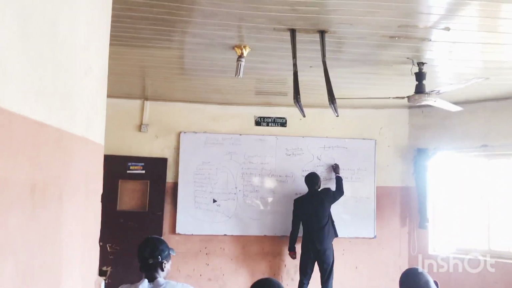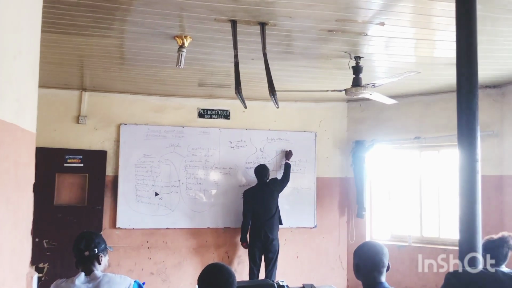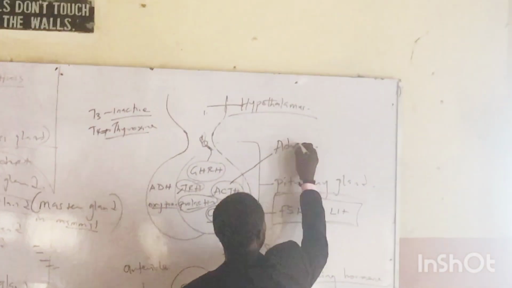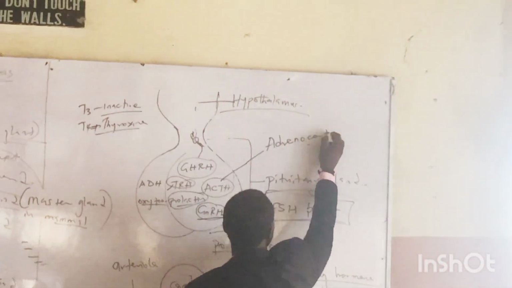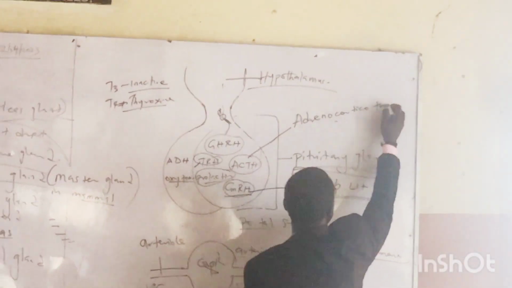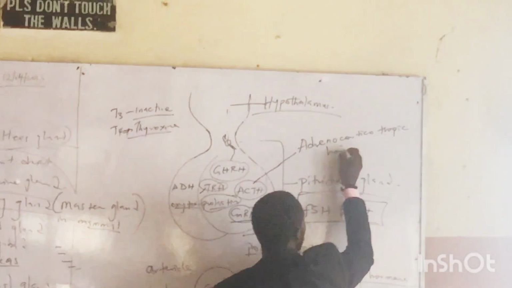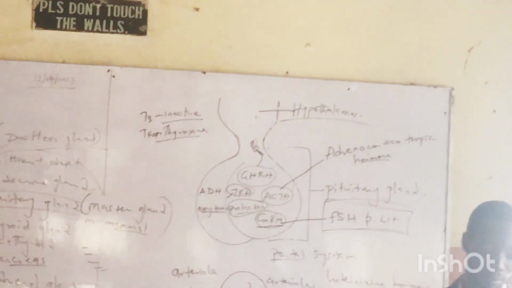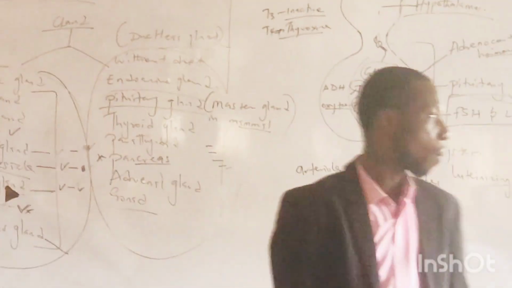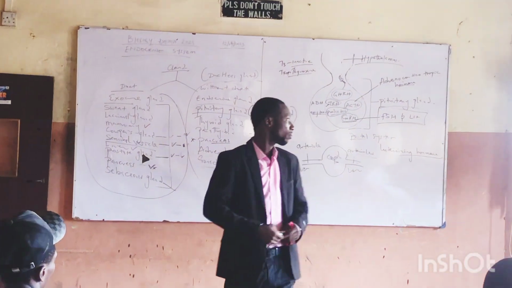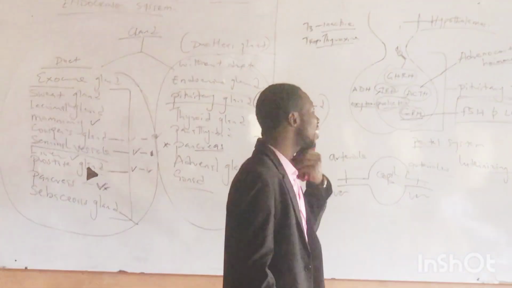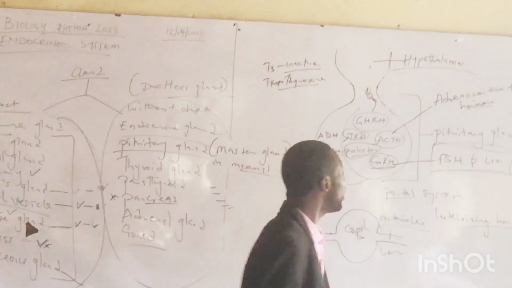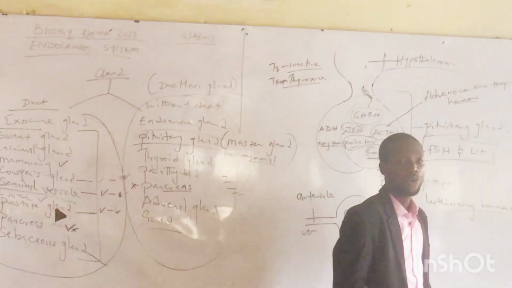Now this guy here is adrenocorticotropic hormone. Should I write it through? This is adrenocorticotropic hormone. Whenever I hear this word, adrenocortico, look here.